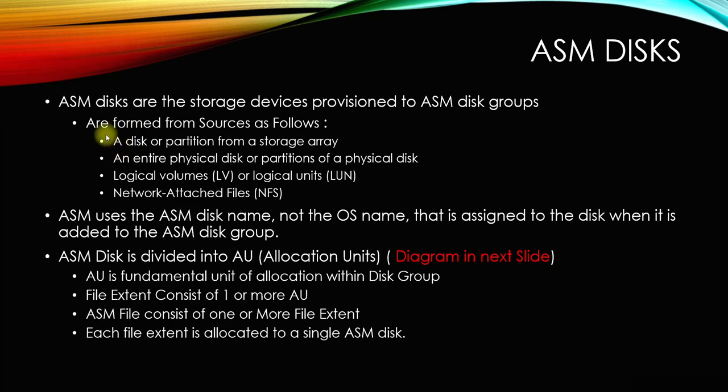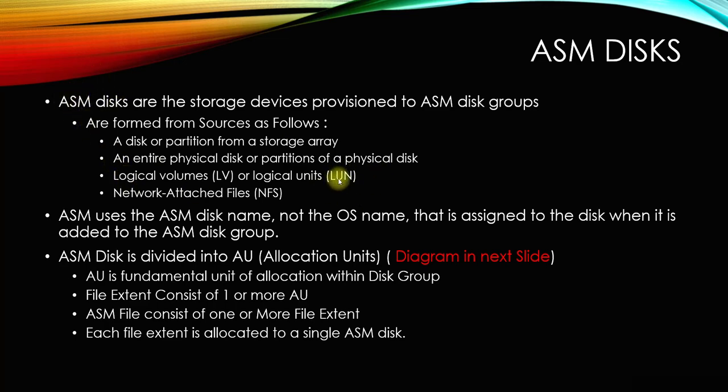ASM disks are formed from these sources. That can be a storage array. If you have multiple hard disks sitting there, then we can use those disks or partitions as an ASM disk. We can use an entire physical disk. You have seen a hard disk, right? You connect it to the USB port, or the internal hard disk. You can use that completely for ASM disk storage as well.